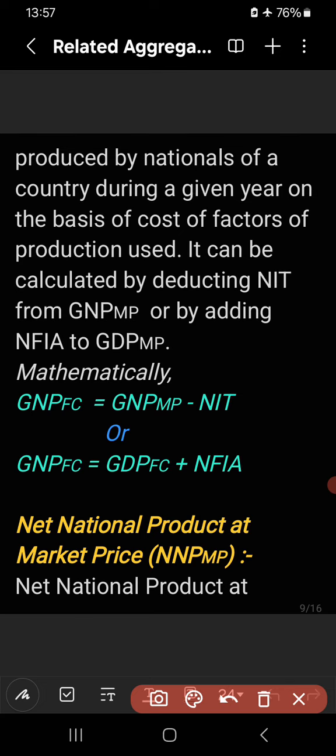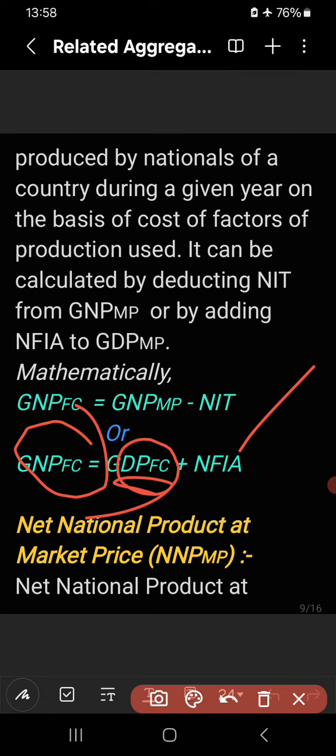Then what is GNPFC? Gross national product at factor cost. In another way, we have calculated. If GDPFC, gross domestic product at factor cost, is given, how to calculate gross national product at factor cost? How to convert domestic product into national product? Just add NFIA, net factor income from abroad, to factor cost to get GNPFC. So, GNPFC is equal to GDPFC plus NFIA, right?